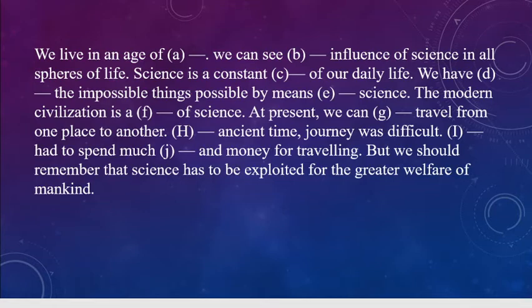So this passage is actually about the contribution of science to modern civilization. So far we can guess the answer. I'm giving you a chance to think about the answer, then I will show the answer. So we live in an age of science. As the passage goes on, we can see the influence of science in all spheres of life. Science is a constant dash of our daily life, so it becomes part. We have made the impossible things possible.